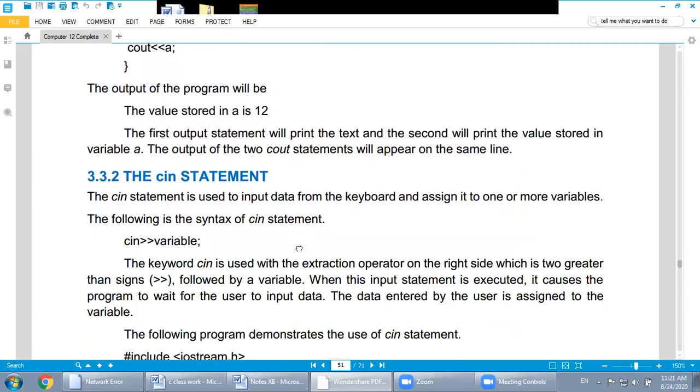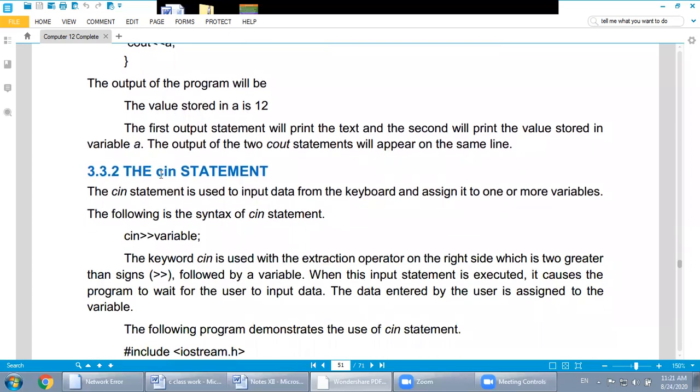Same case was used for the cin statement. With cin, we cannot use a message inside the cin statement. Only we use a variable and it will read the value at runtime. So cin is a reserved word, a keyword, and this is the istream operator. This is istream, the double greater than symbol is the istream operator.